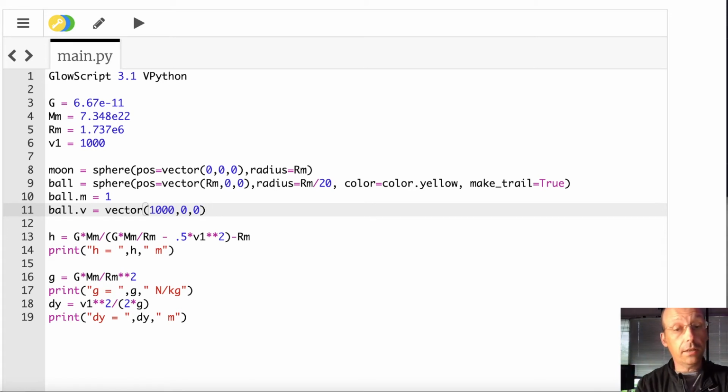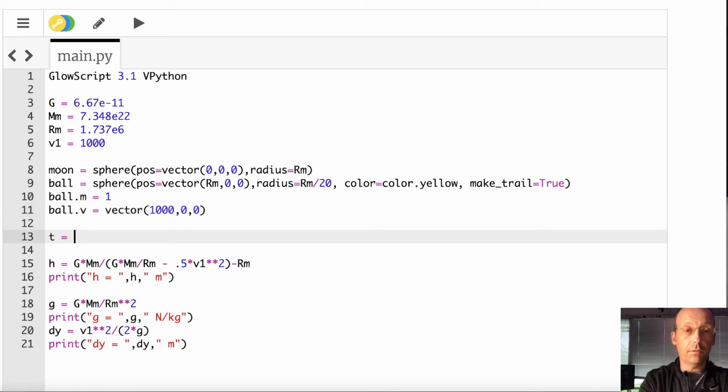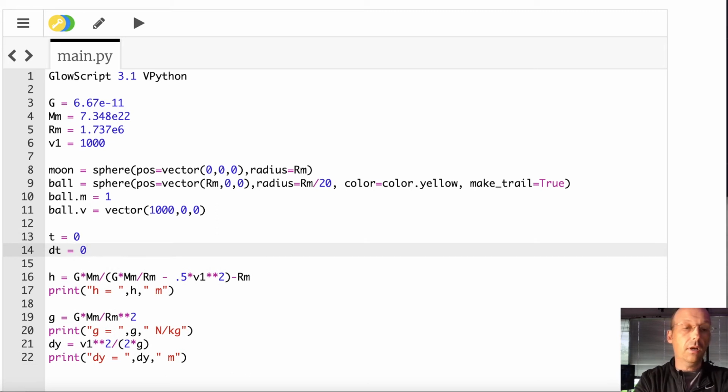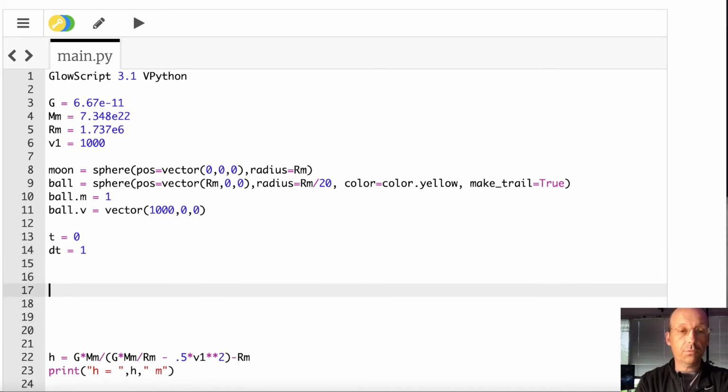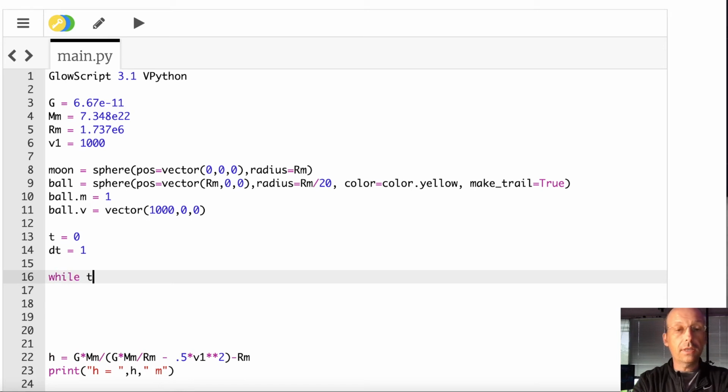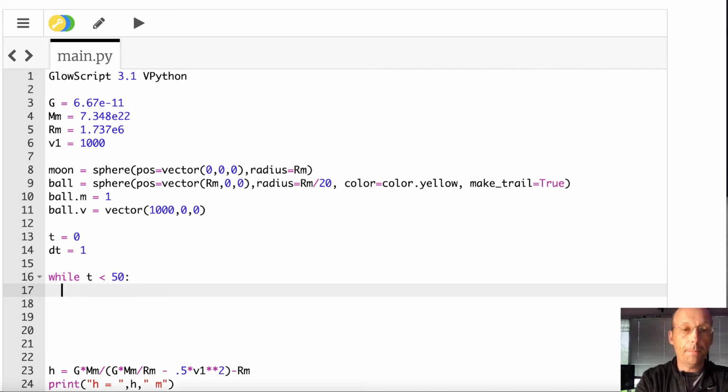And I think I'm ready to, I need t. T equals 0. dt equals, let's say 1. Okay. Now, I don't want all that stuff, so let's leave it there. Let's do it this way. While t less than 50 seconds. I'm just picking a number.